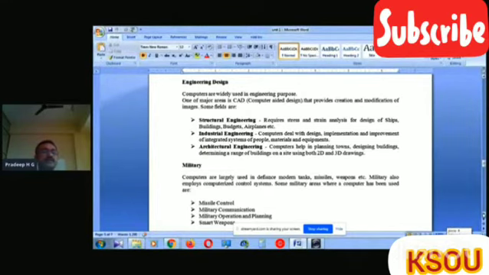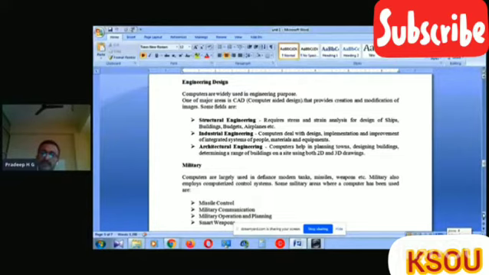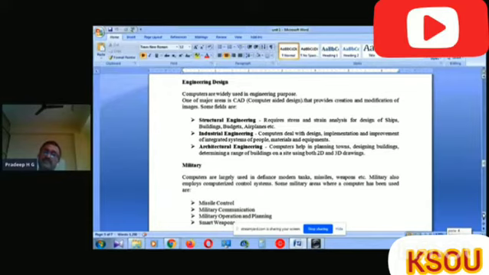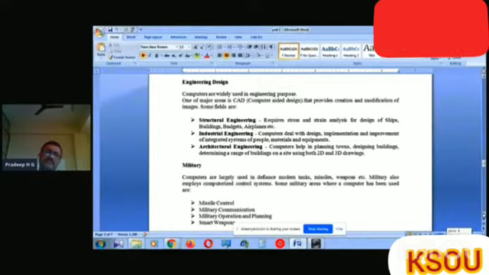Then architectural engineering. A computer helps in planning towns, designing buildings, and determining a range of buildings on a site using both 2D and 3D drawing. Structural engineering provides a structure. Architectural engineering provides the architecture of a particular thing.